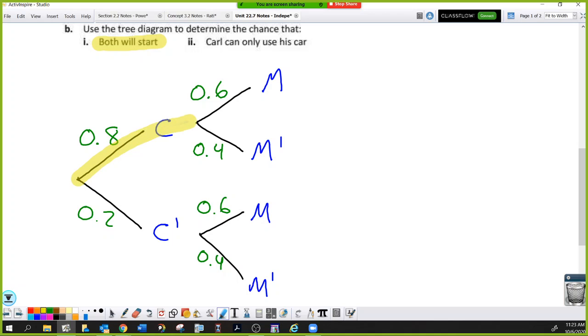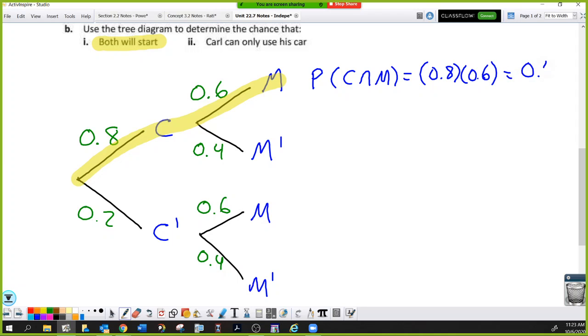Here's the probability that both start. That probability of, oh goodness, I'm still writing in highlighter. The probability, that's better, of C and M is 0.8 times 0.6, or 0.48. So there's a 48% chance that they both start.